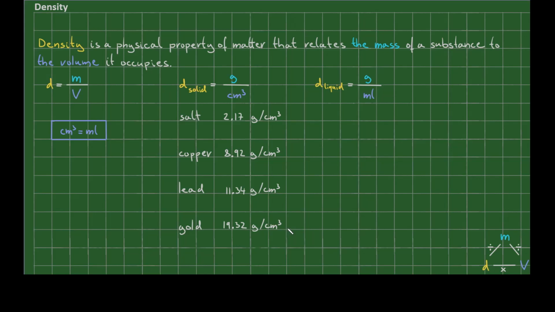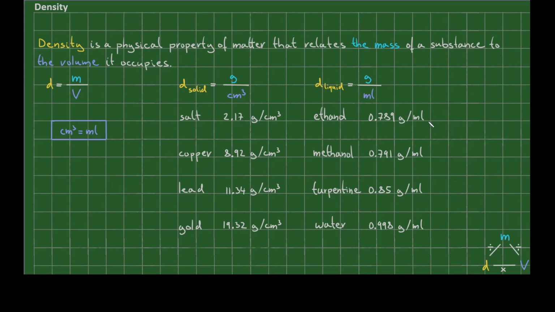Liquids, in general, are less dense than solids. Because this is chemistry, there are exceptions, but we will talk later about those. For now, here are the densities for a couple of liquids. The most important liquid on Earth is water, and the density of water is 0.998 grams per milliliter. This is often rounded to 1 gram per milliliter. In comparison, ethanol is less dense. It is 0.789 grams per milliliter.